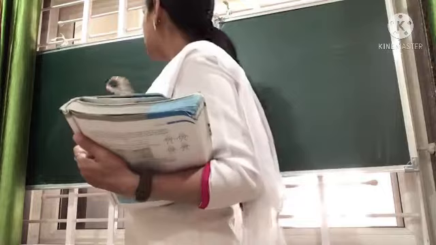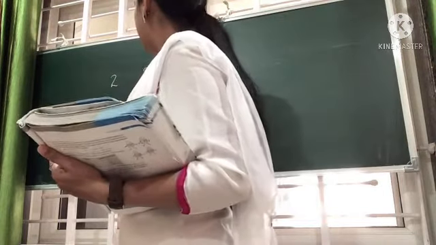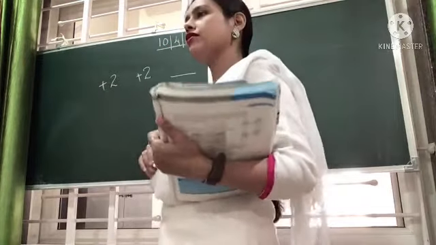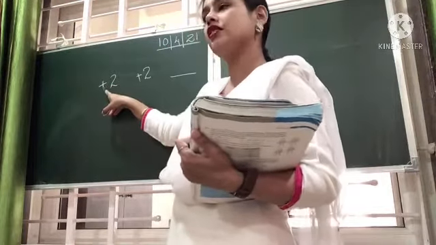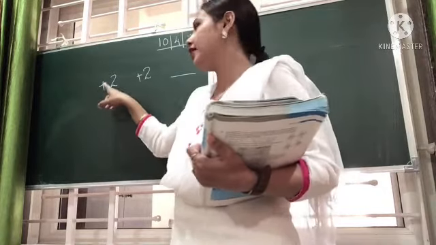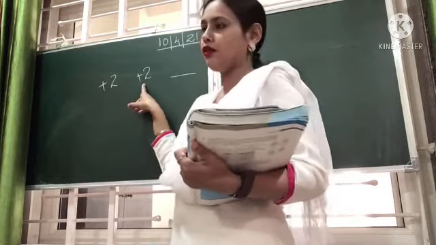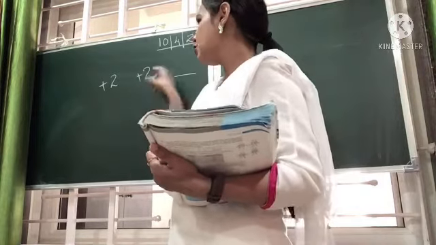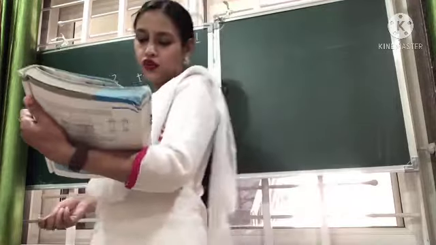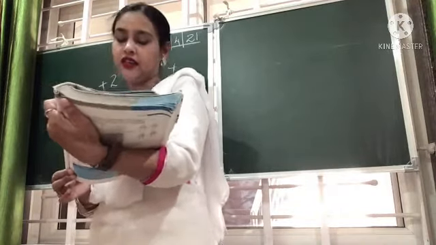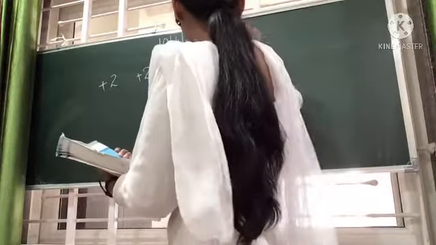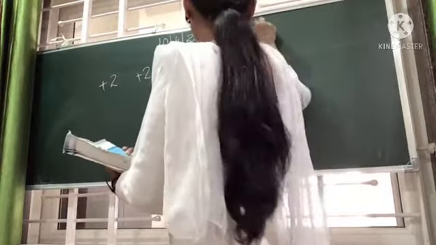So when two positive integers are added, the answer is what? Positive or negative? The answer is positive. Yesterday only we discussed. Both are brothers of the same family. Both are plus. Okay? So they will tag their work. Therefore, the answer will be positive. So when two positive integers are added, we get a positive integer. The answer will be true. First one, yes.